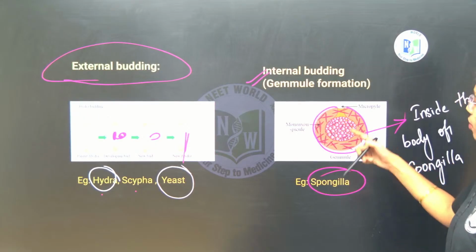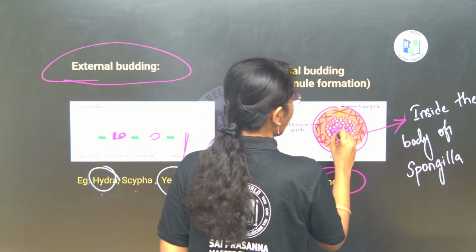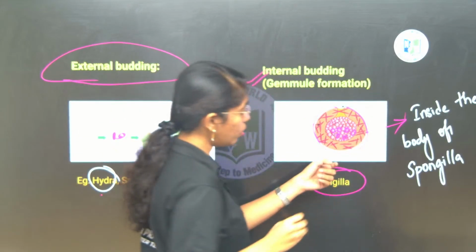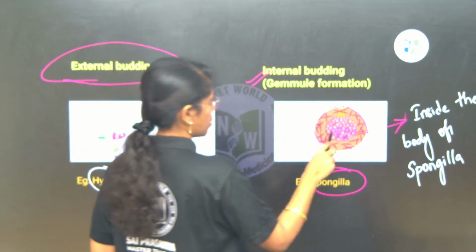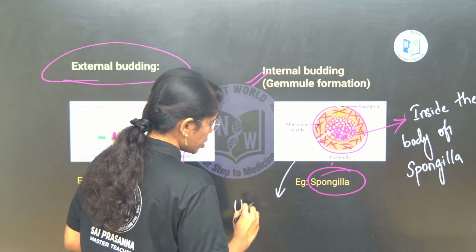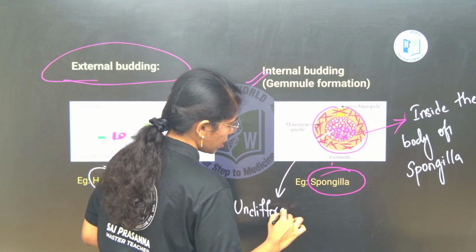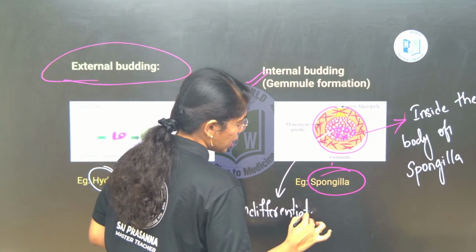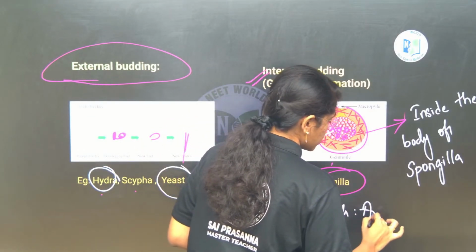Fine, right. Inside each gemmule there are many undifferentiated cells present. These undifferentiated cells are known as what? Archaeocytes.